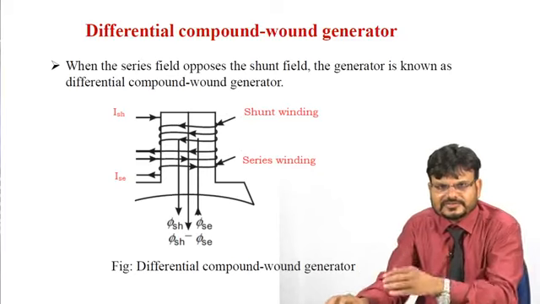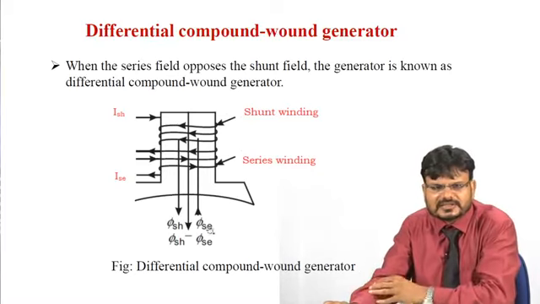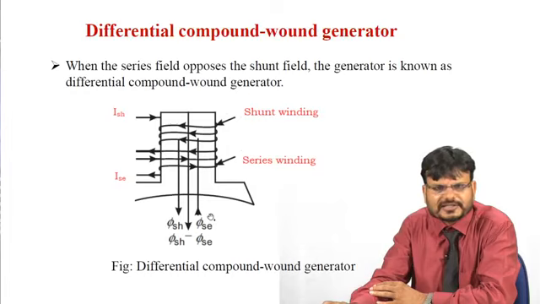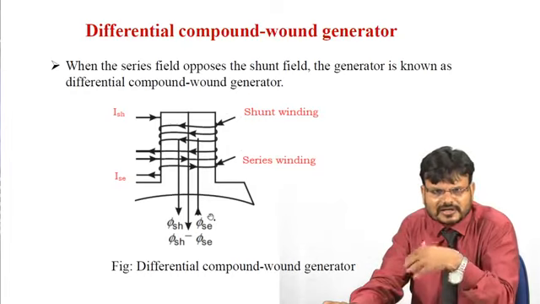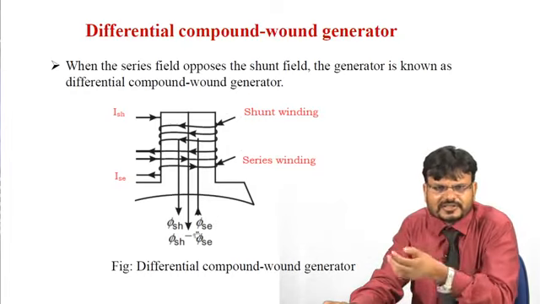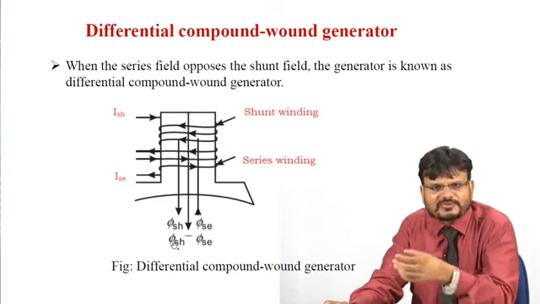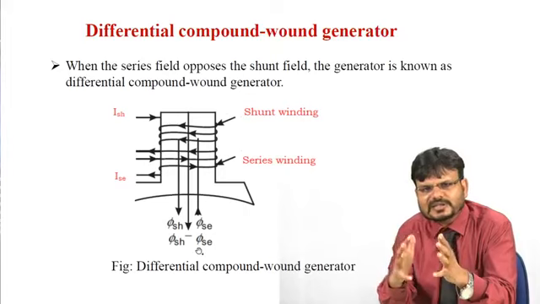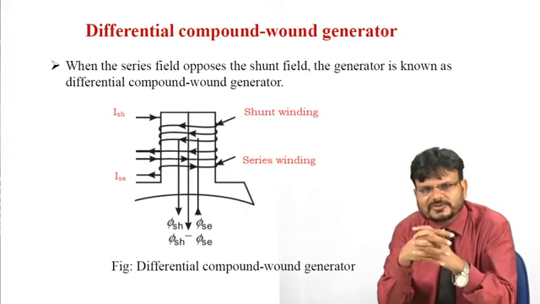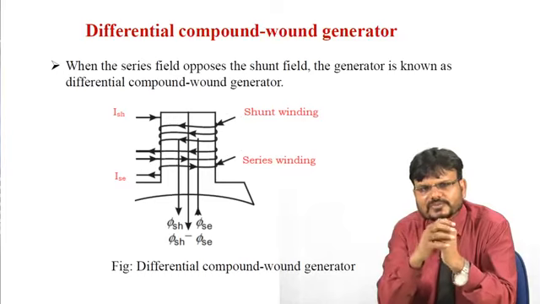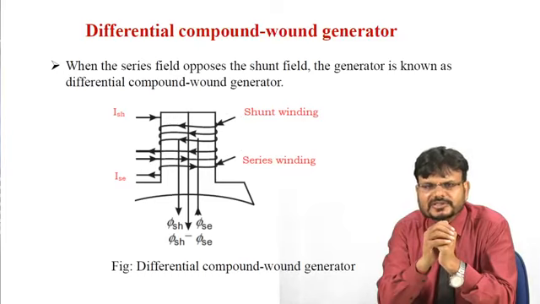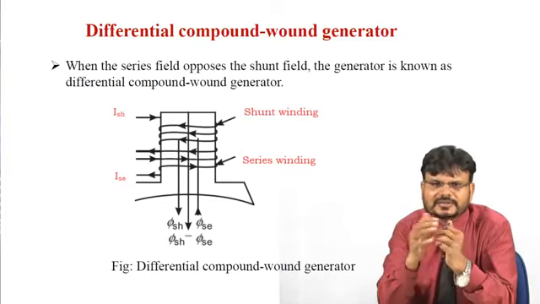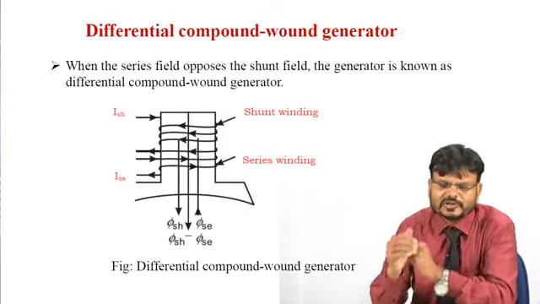Here you can notice that the shunt field and series field fluxes are opposing each other. So the net flux is phi SH minus phi SE. The value of the field flux is decreased in the differential compound generator, so the generated voltage in a differential compound wound generator will also be less in comparison to the cumulative compound wound generator.